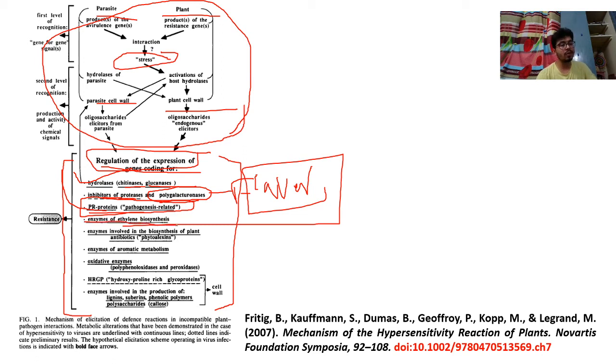So enzymes of ethylene biosynthesis. Hormones are again a very prominent factor for resistance in the plant. Then enzymes involved in biosynthesis of antibiotics known as phytoalexins, and enzymes of aromatic metabolism. For example, the flavonoid pathway is made from phenylalanine. First the shikimic acid pathway runs, chorismate is made from shikimic acid, and chorismate slowly enters the flavonoid pathway, and in the major flavonoid pathway many secondary metabolites are made. Then oxidation enzymes, HRGP. All of this suggests the plant to be resistant.